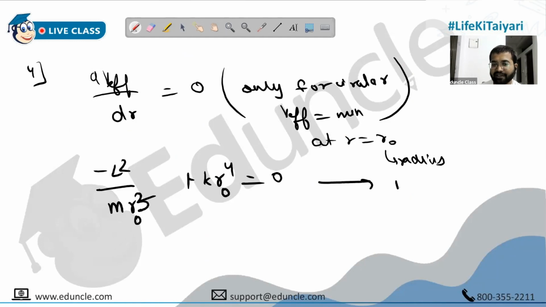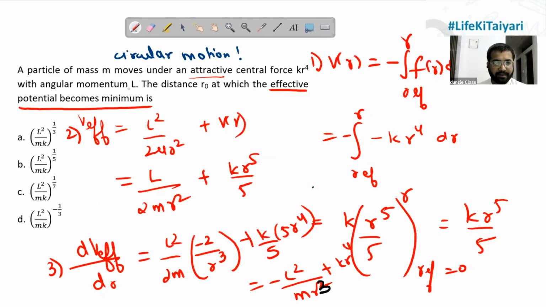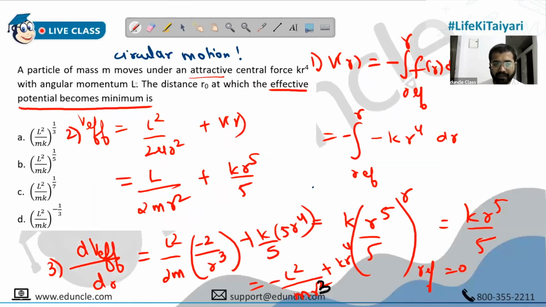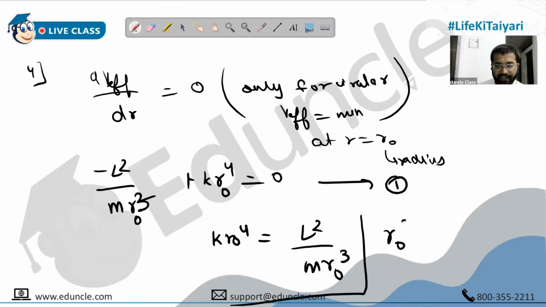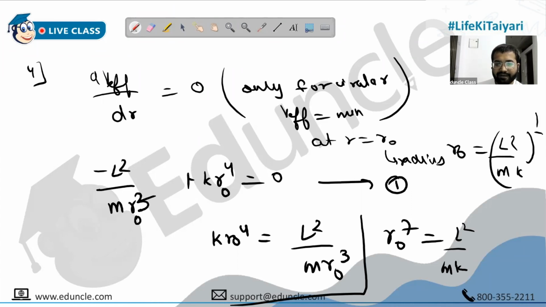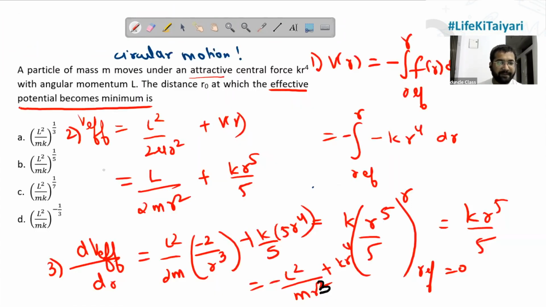Now this equation you have to note. This is the one that we are supposed to use for the next question. By the way, this problem is now done. You can calculate R naught from here. So what do we get? We get m K R naught raised to 4 equals L square upon m R naught cube. So we get R naught raised to 7 equals L square upon m K. So R naught is L square upon mK, the whole raised to 1 by 7. So that answer is option C. That's good.